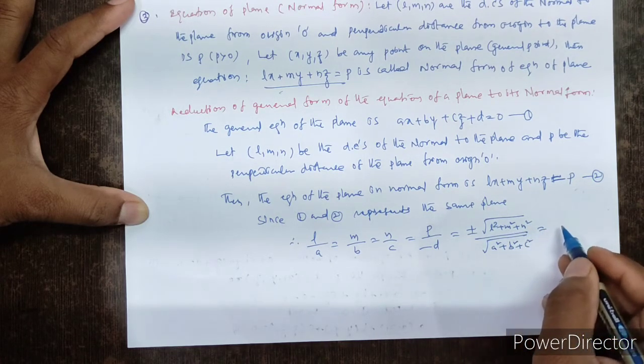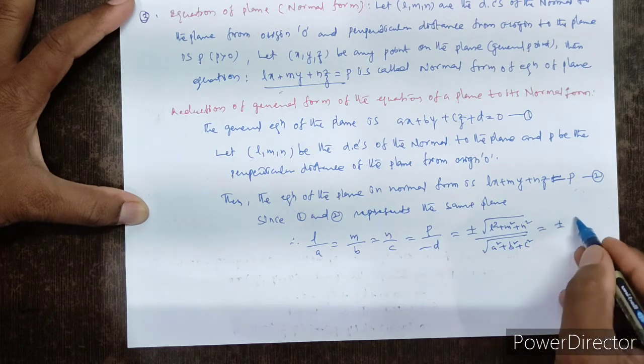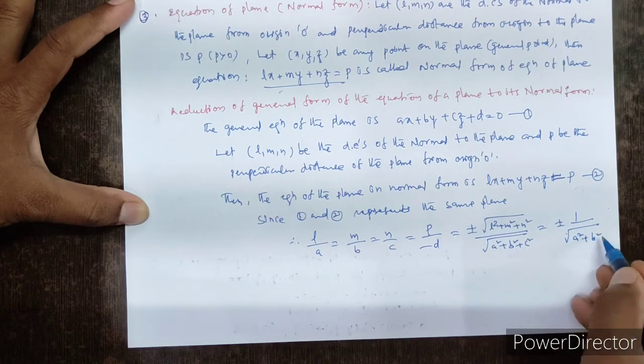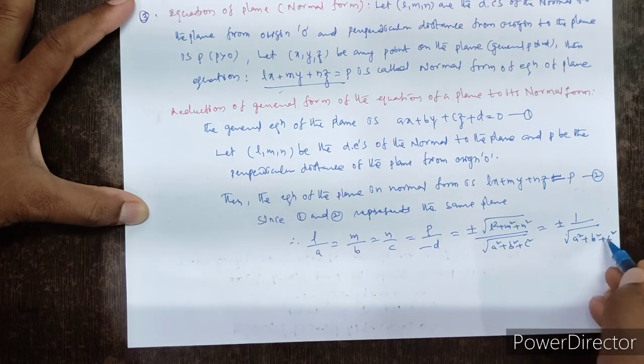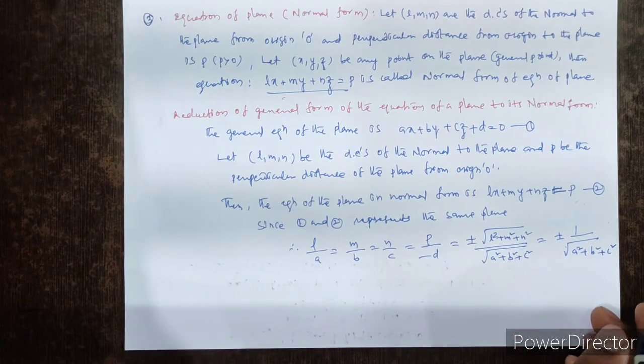Anyway, L square plus M square plus N square equal to 1, root 1 is nothing but 1. So plus or minus 1 by root of A square plus B square plus C square.